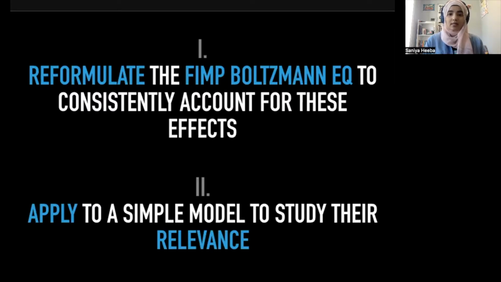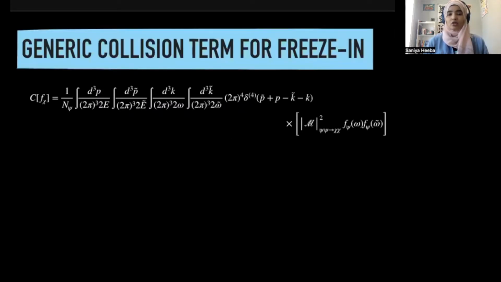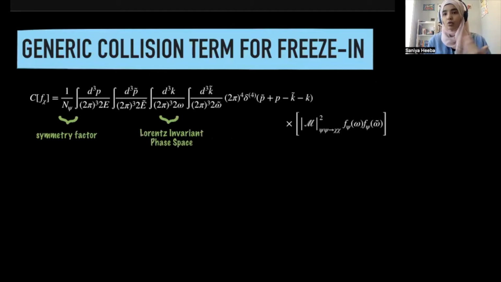So to start with, we're going to look at the generic collision term for freeze-in, which looks like a very ugly equation, but it's actually quite simple to understand. So we have a symmetry factor, which basically tells us whether the particles in the initial state are identical or not. We have various Lorentz invariant phase space factors that basically mean that we're integrating over the momenta of particles both in the initial and the final state. We have a delta function that essentially sets the energy momentum conservation, and we have the matrix element that tells us what the production process looks like.